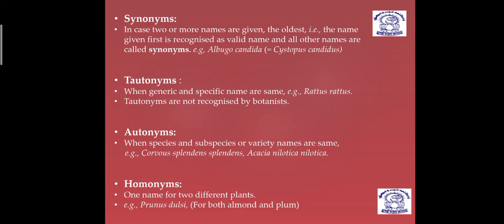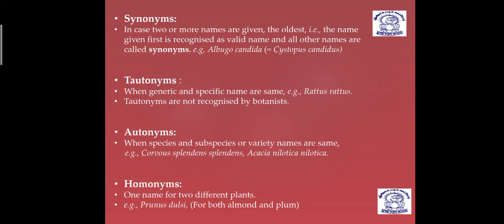Whatever the first name given is considered its main scientific name, and the other one will be considered a synonym. So you can read here, in case two or more names are given, the oldest, the name given first, is recognized as the valid name and all other names will be considered synonyms. And you can see the example of a fungus, of Oomycetes, that we will study, Albugo candida. And the synonym of this is Cystopus candidus.